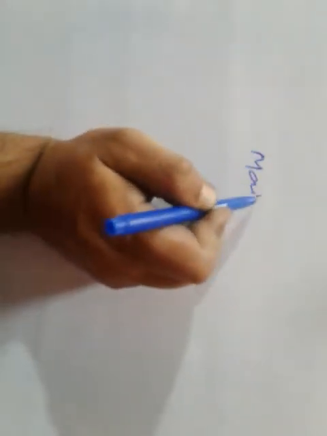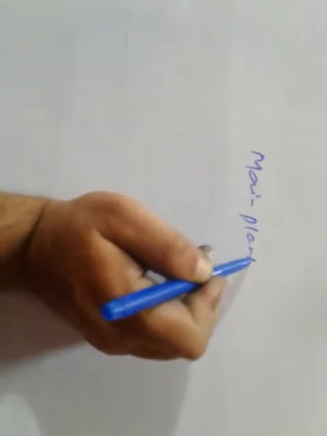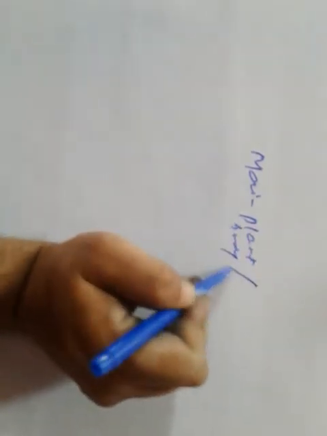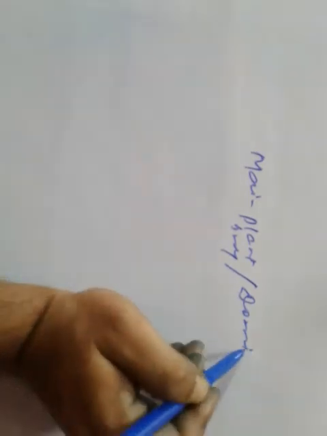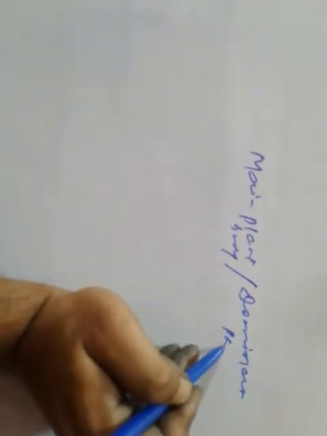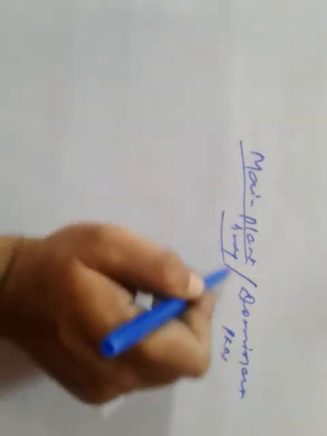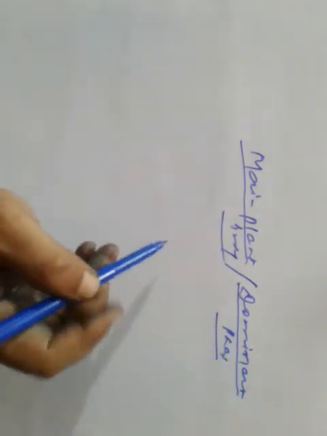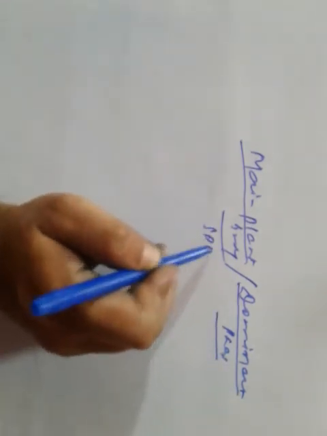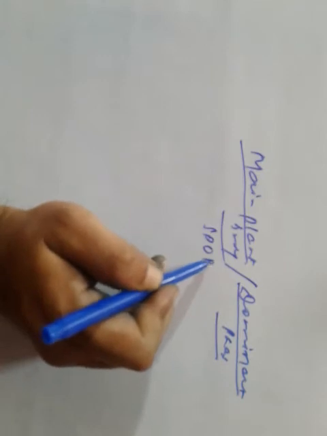Main plant body, or the dominant phase, is the sporophytic phase.